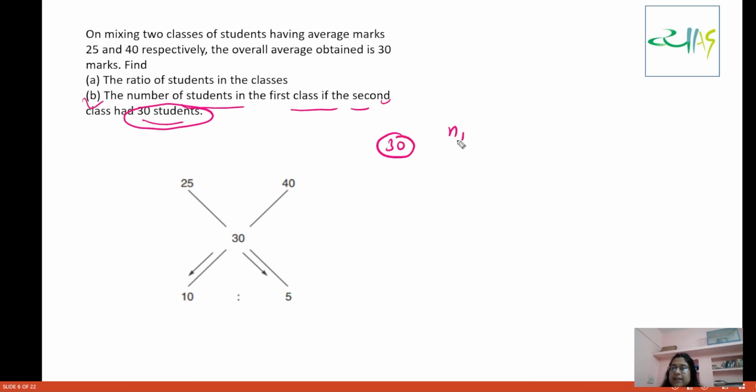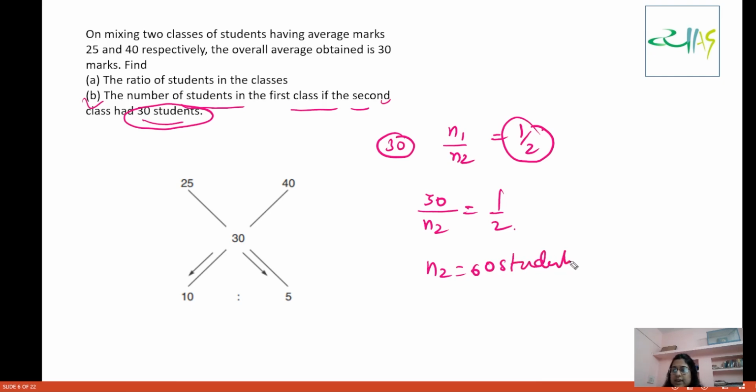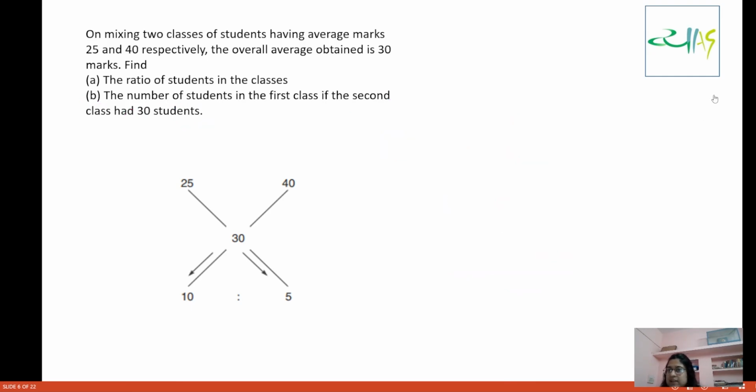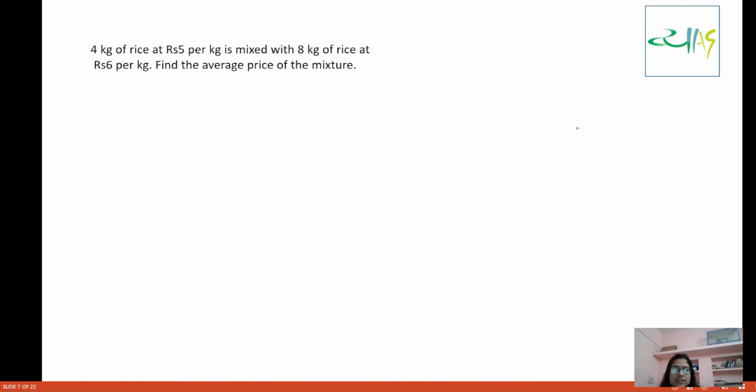Why? Because N1 by N2, what you got? You got, I think, 1 by 2. Okay. So it is saying first class has 30 students. Okay. So second class will have how many students? 60 students. So that is so easy for you. I hope everybody is clear with this thing. This is very easy. There is no case ways. है ना? We can directly do these kinds of questions.